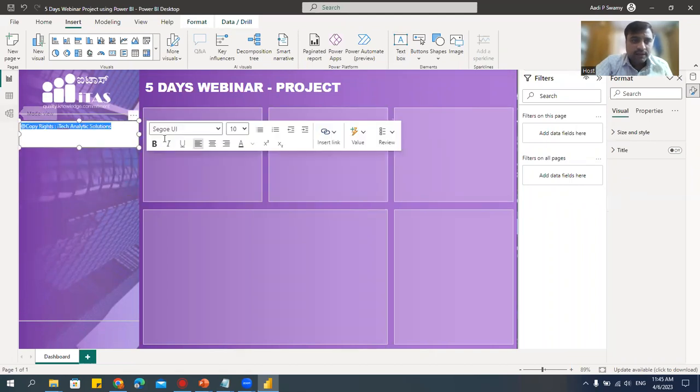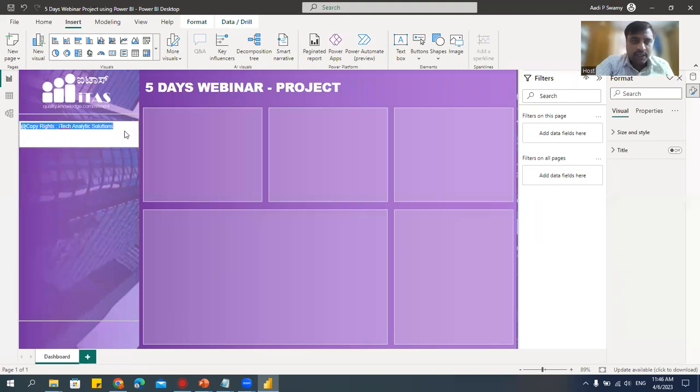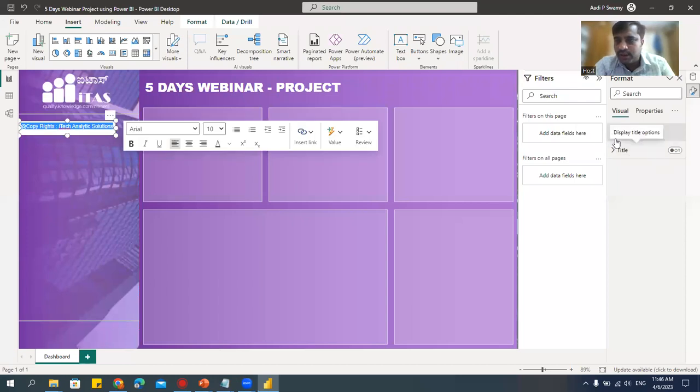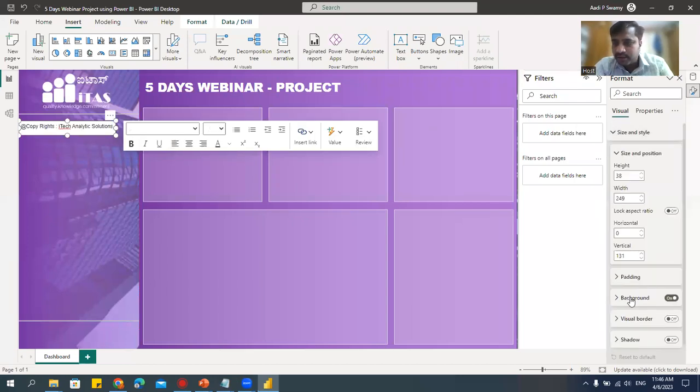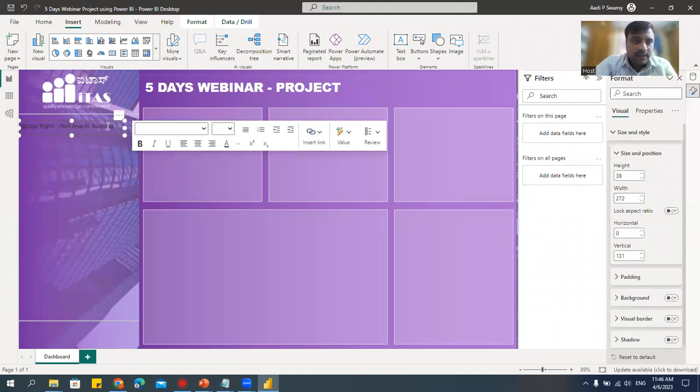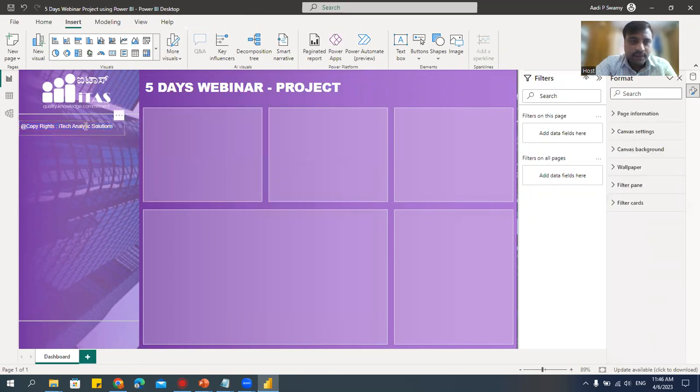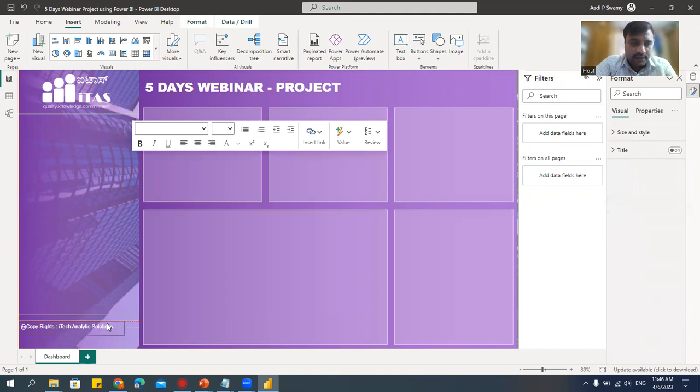And I'll make it Arial. I'm just telling you, so whatever you want, you can add there. Now I'll remove the background here. Always try to remove the background so it looks good. Let me change the color to white. Drag this and keep it here.